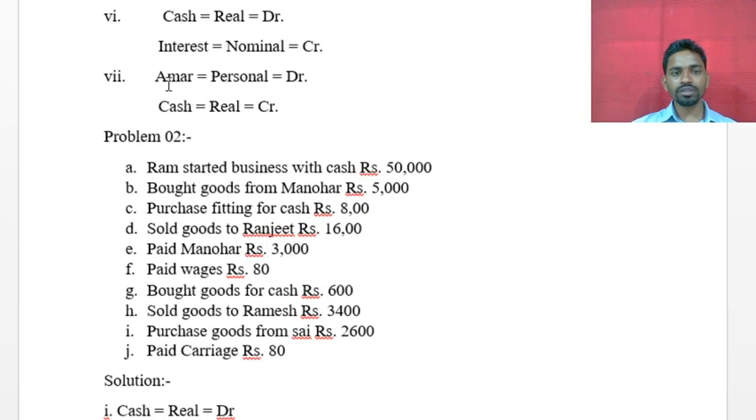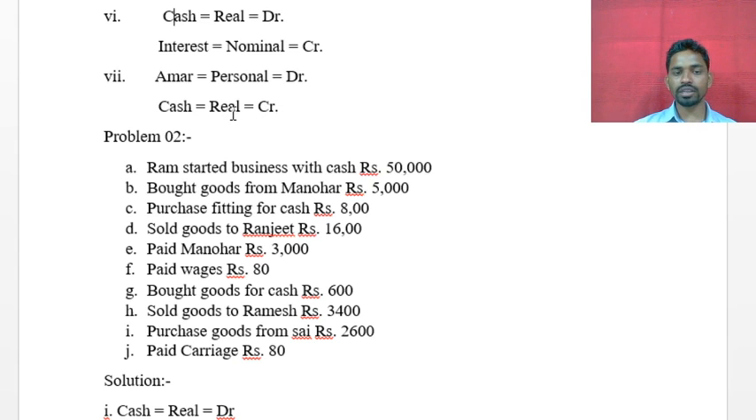Now see here, the Amar account and the cash account. Amar is a person, so it comes under the personal account. Cash is an asset, so it comes under the real account. What's the personal account rule? Debit the receiver, credit the giver. The business is paying to Amar, so Amar is the receiver, so it will be a debit. And cash goes out from the business, that's why it is a credit.